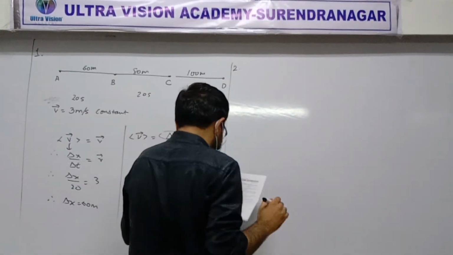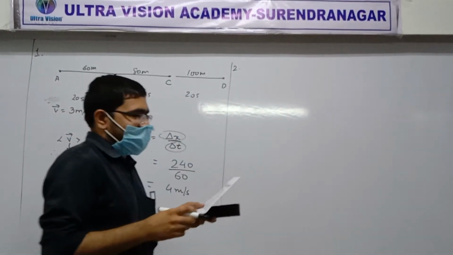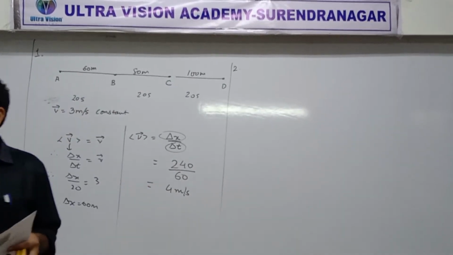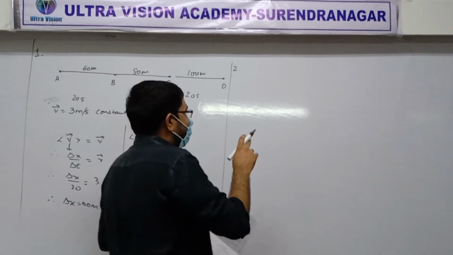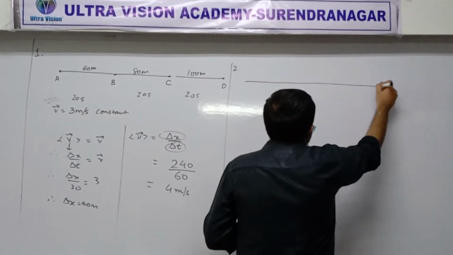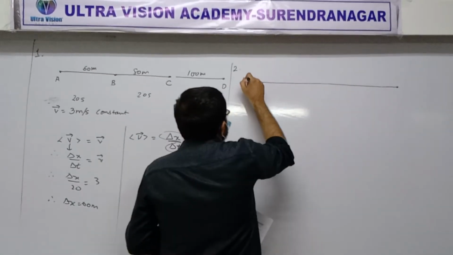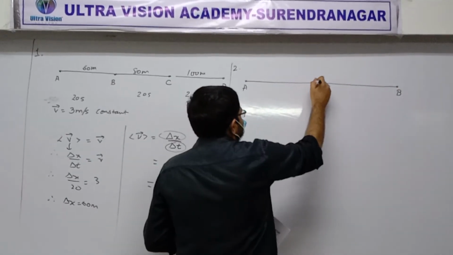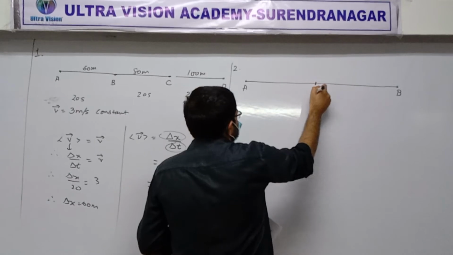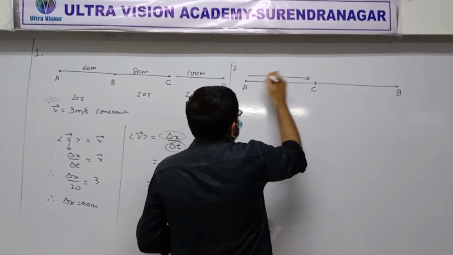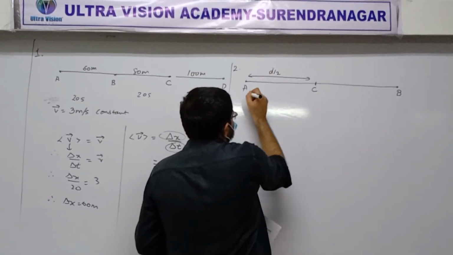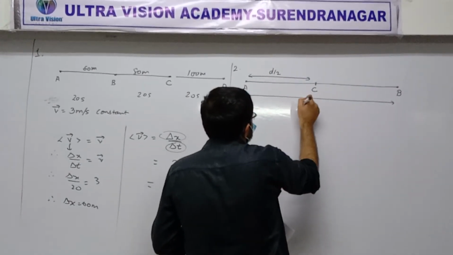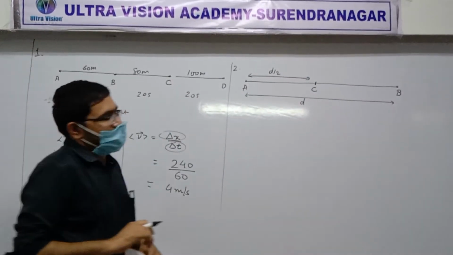Number 2. A particle moving in a straight line covers half the distance with a speed of 3 meters per second. What does it say? Covers half the distance. Suppose the particle is to go from A to B, and it covers half the distance. Suppose here is C. So this distance will be d by 2, total will be d. Okay, did you get this? Yes. Fine.